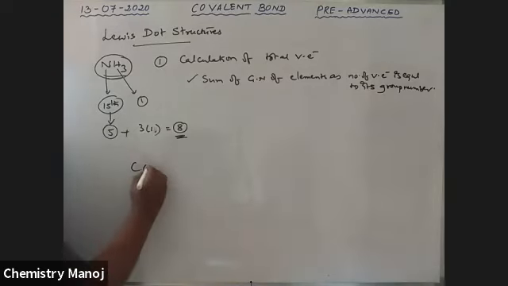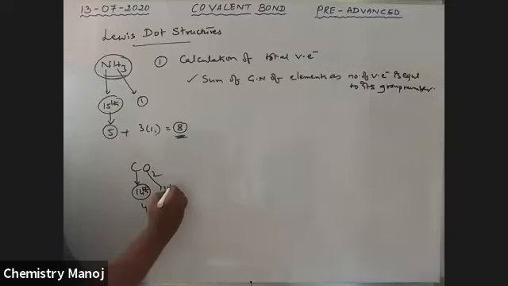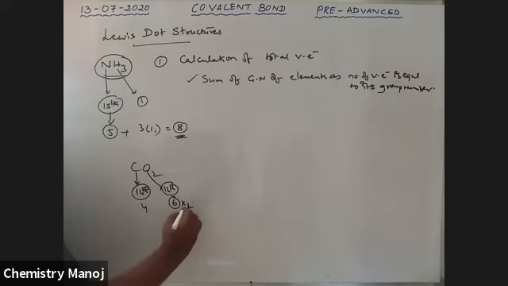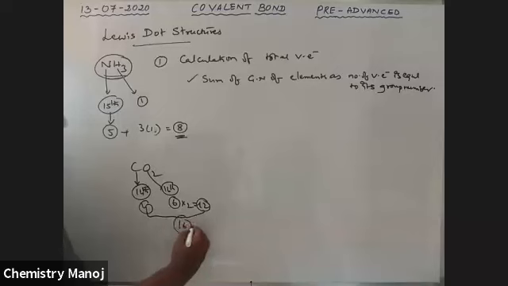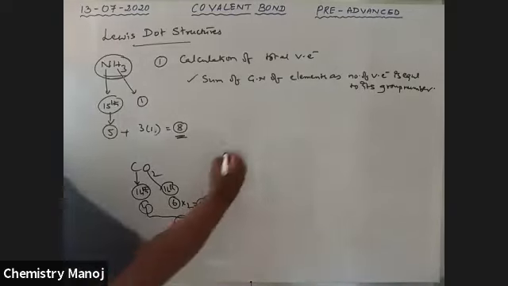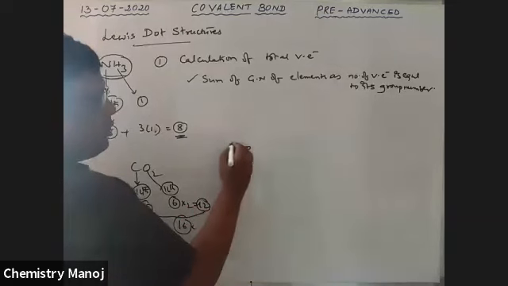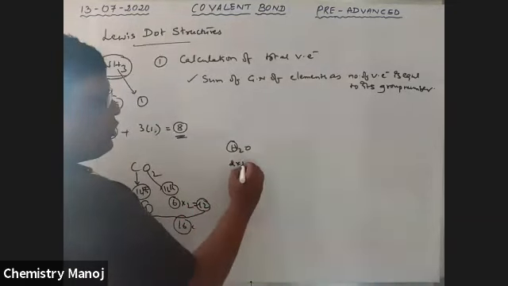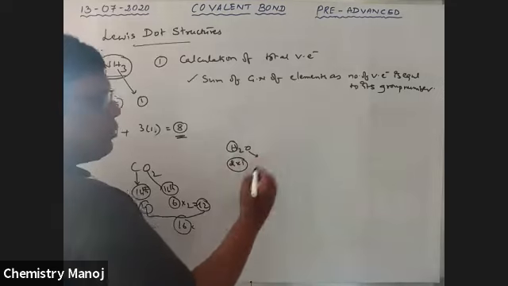Similarly CO2. Carbon is a 14th group element, that is 4. Oxygen is a 16th group element, that is 6, and 2 into 6 is 12, 12 plus 4, overall 16 is the valency electron count. Next, H2O. Hydrogen is first group, 2 into 1. Oxygen is 16th group, 6.